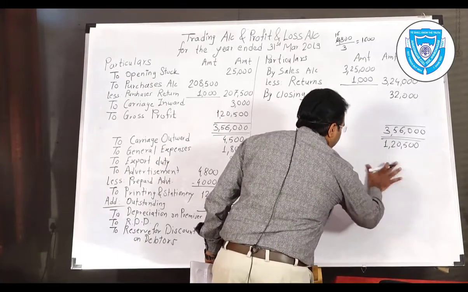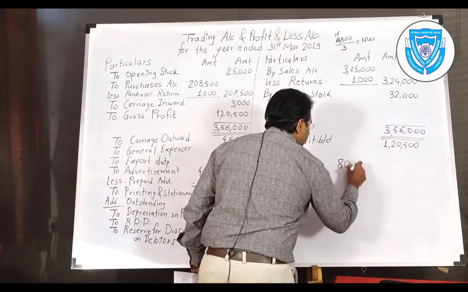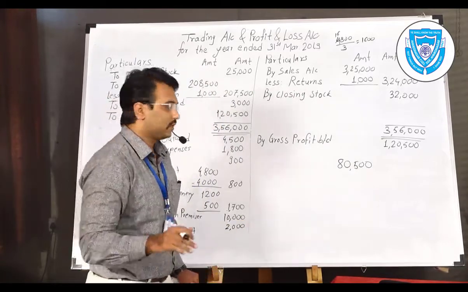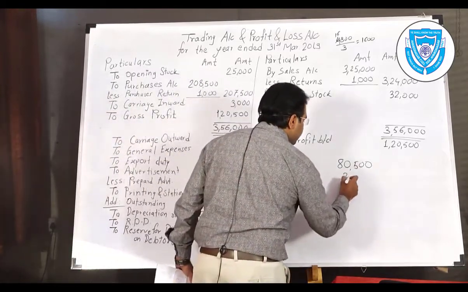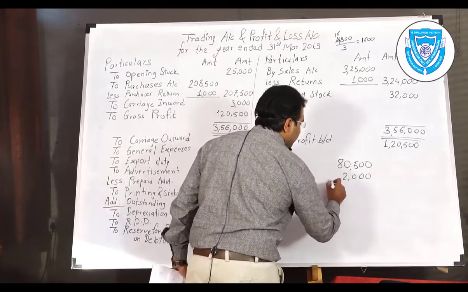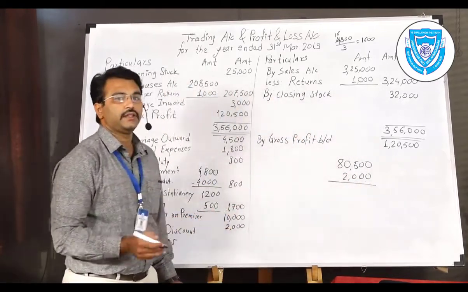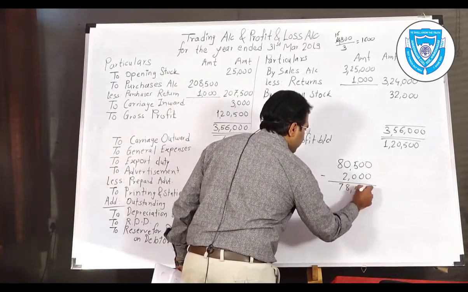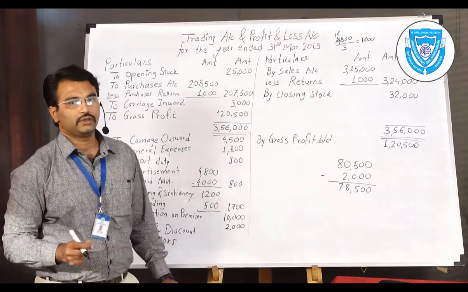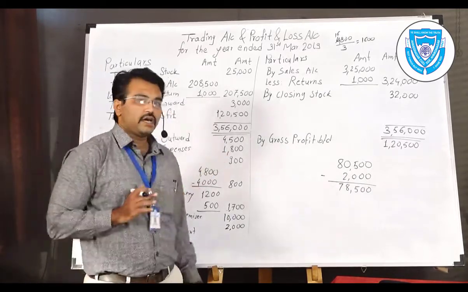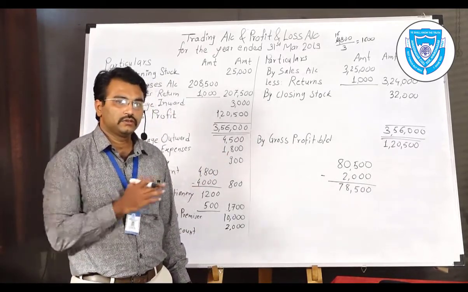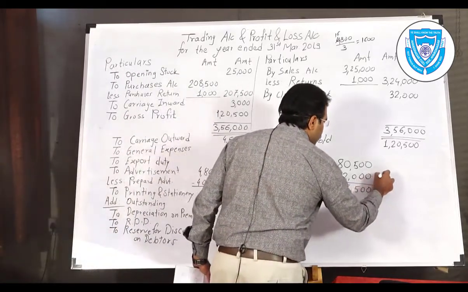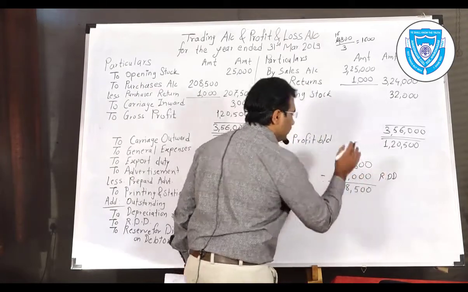We cannot calculate this amount on 80,500. We have to calculate it on the net figure after deducting bad debts and reserve for doubtful debts, and on the figure you get, you can calculate reserve for discount on debtors. Here bad debts are not provided in adjustments, so forget about bad debts, but RDD is provided of rupees 2,000, so that should be firstly deducted.